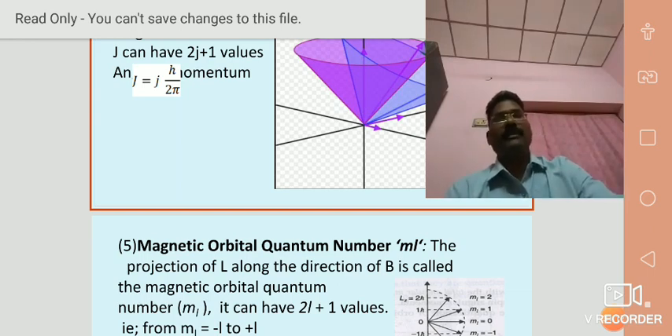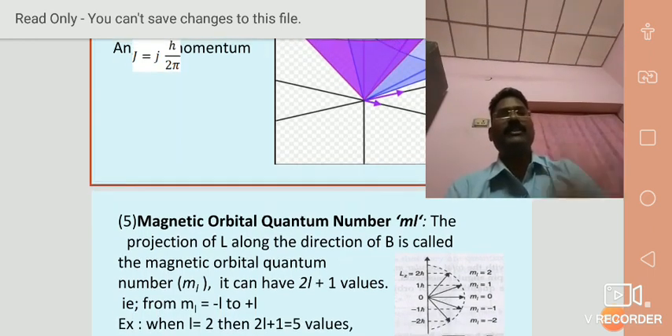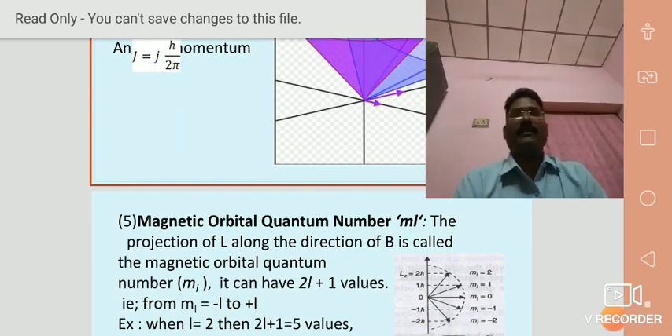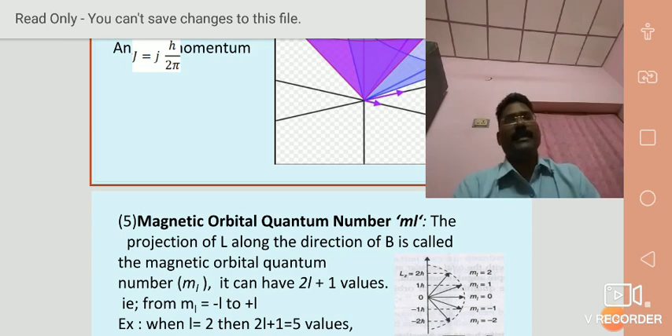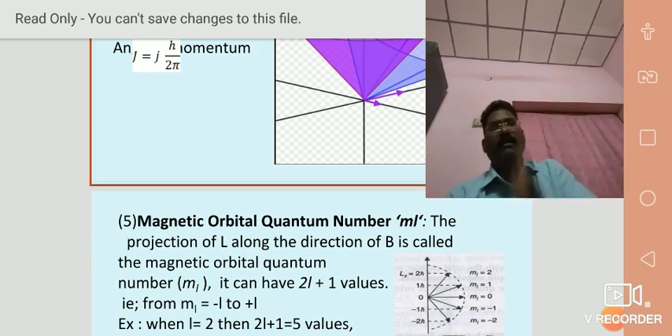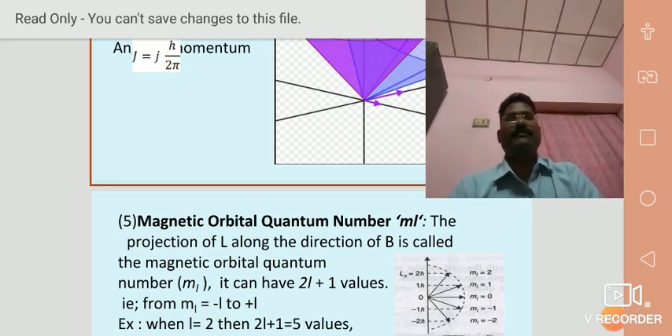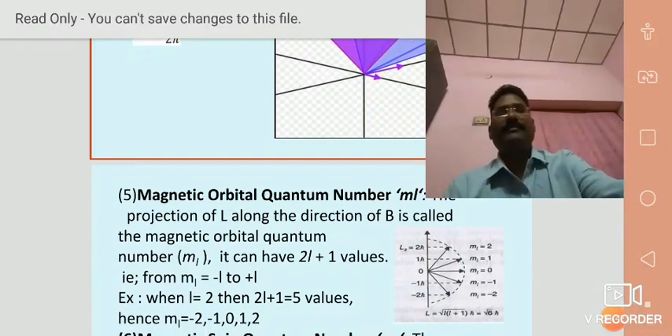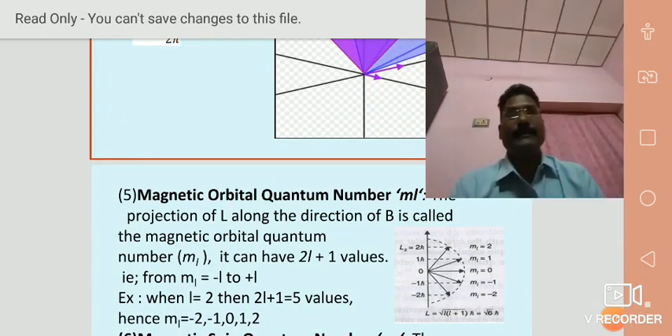And fifth one, the magnetic orbital quantum number, which is represented as m suffix L. The projection of L along the external magnetic field direction B is called the magnetic orbital quantum number Ml. Therefore, it can have 2L plus 1 values. Ml can have the values from minus L to plus L.